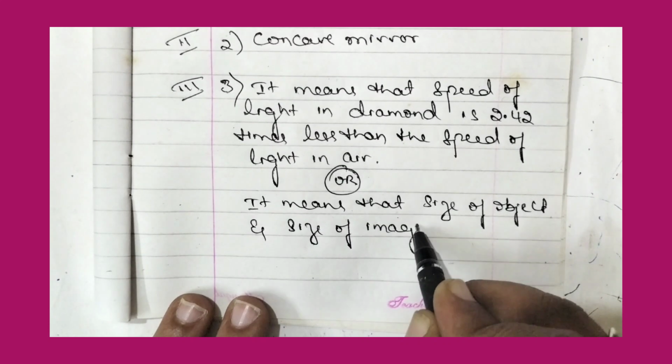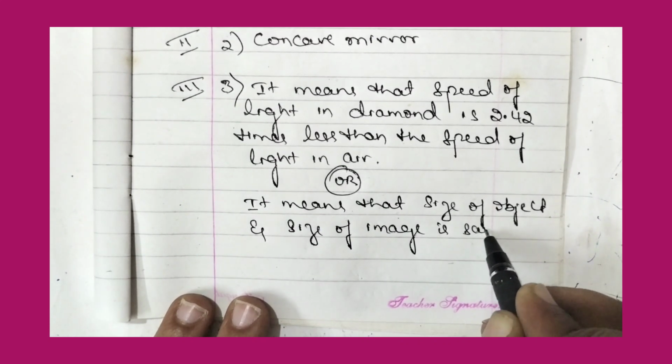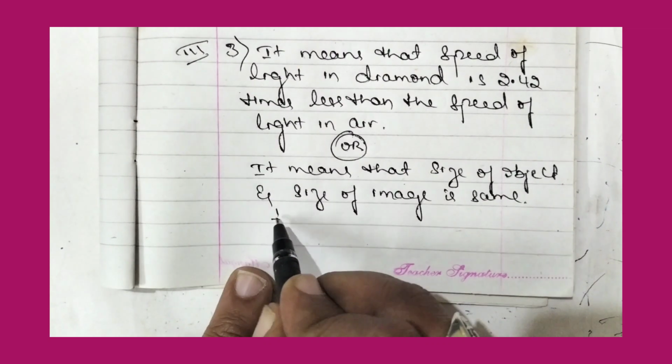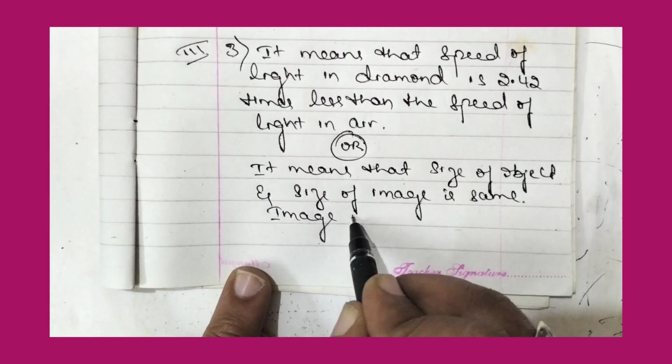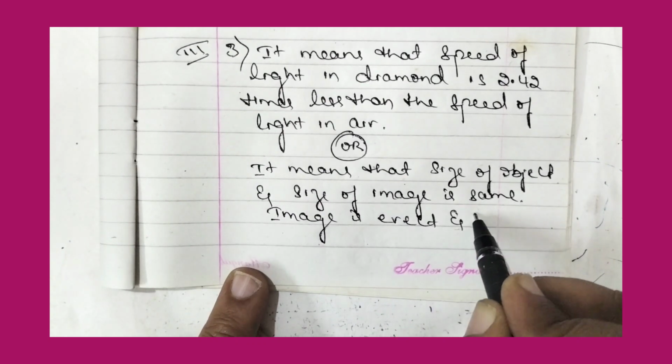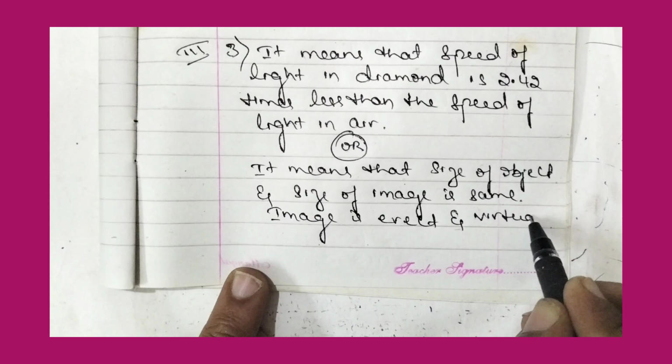Object ಮತ್ತೆ ಇಮೇಜಿನ ಸೈಜ್ ಒಂದೇ ಆಗಿರುತ್ತೆ. So it means that if the magnification of the plane mirror is +1, it indicates that the size of the object and the size of the image is same. So object in a size, image in a size ಏನಾಗಿರುತ್ತೆ, ಯಾವಾಗಲೂ ಒಂದೇ ಆಗಿರುತ್ತೆ. ಆ +1 ಇಂಡಿಕೇಟ್ ಮಾಡುತ್ತೆ image is erect and virtual. ಸೊ ಇಮೇಜ್ ಎರೆಕ್ಟ್ ಆಗಿರುತ್ತೆ, ವರ್ಚುವಲ್ ಆಗಿರುತ್ತೆ.